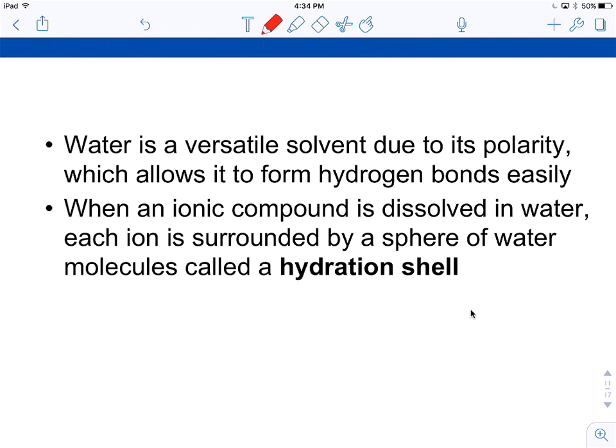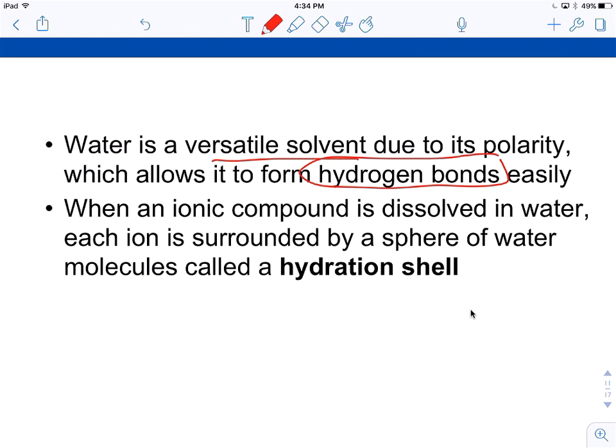So water is a very versatile solvent due to what property? Why is water so awesome? Oh, that's right. Hydrogen bonds, because of its polarity. Polar substances, because they are charged, can bond to other polar substances, and this can facilitate things dissolving in water.